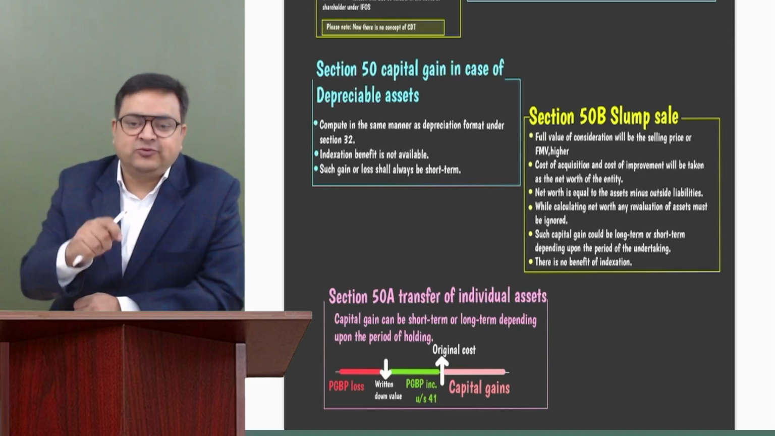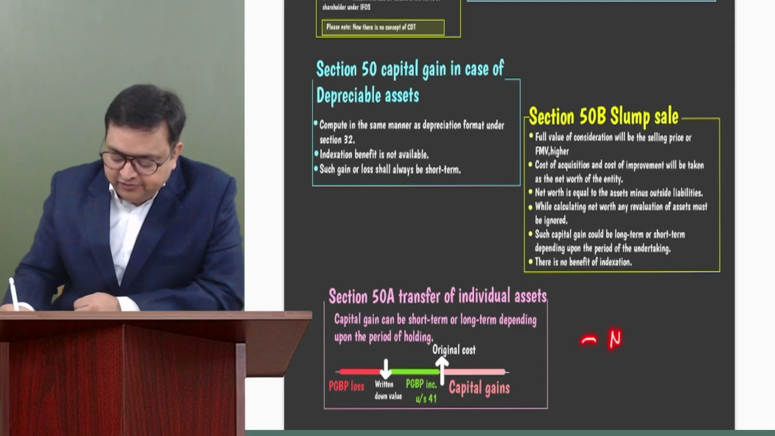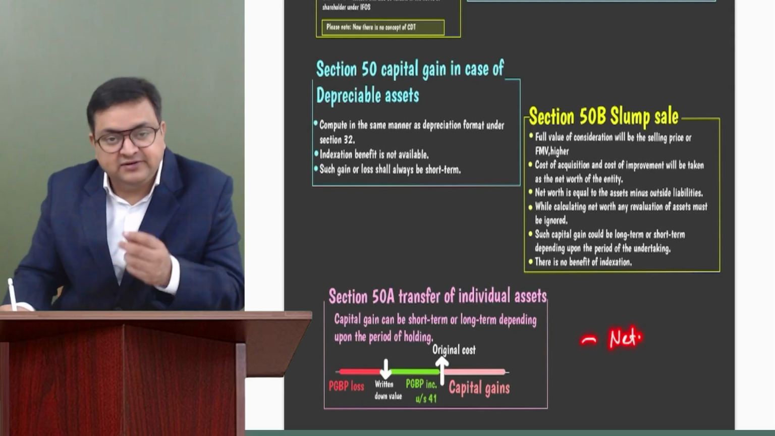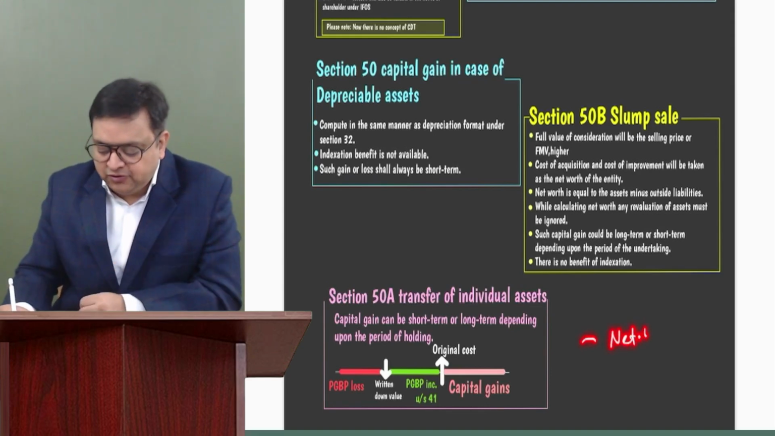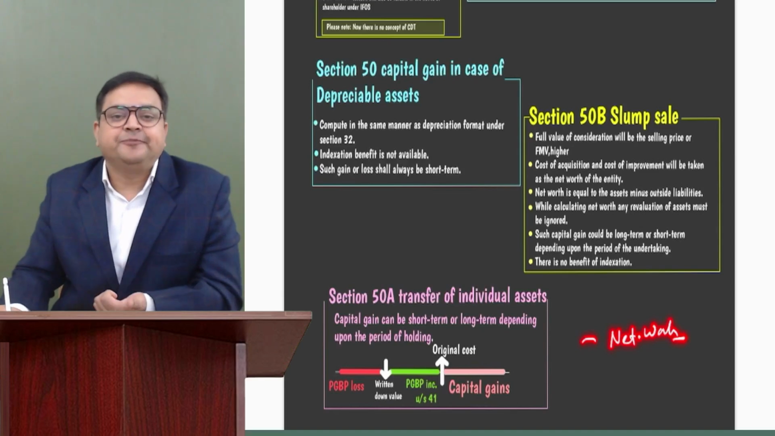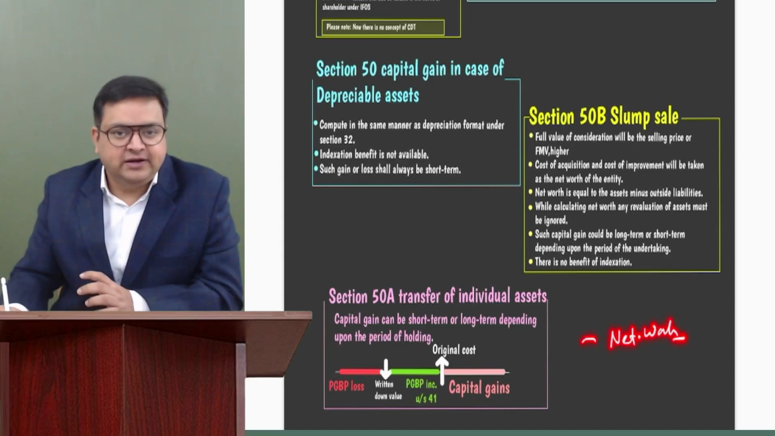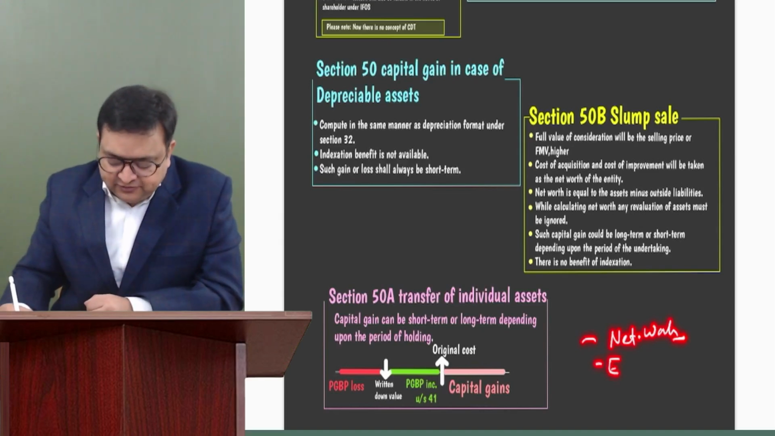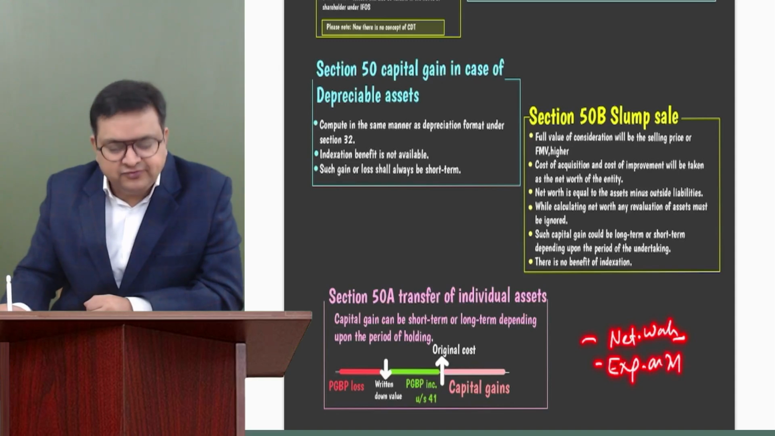So total assets minus outside liability will become your net worth. It will be your cost of acquisition. Instead of COI, you will be taking the net worth. And please tell me whether we have to index it. No, net worth will not be indexed. Minus expenses on transfer. If there is any expenses on transfer, please take that. This would be your capital gain.